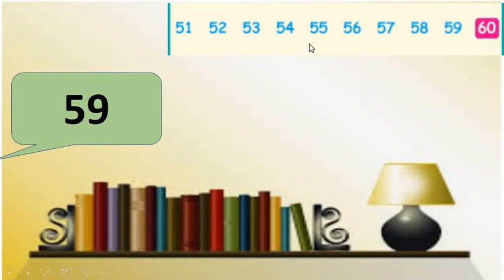Look, where is number 59? Here it is. And look at the right side of that number. Which number is present there? There is number 60. So we can say that number 60 is the after number of 59.